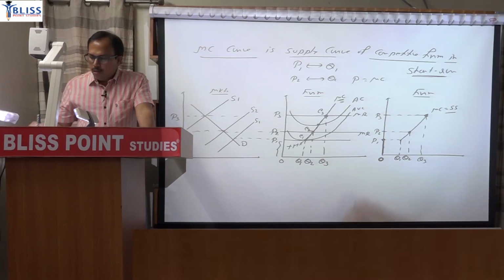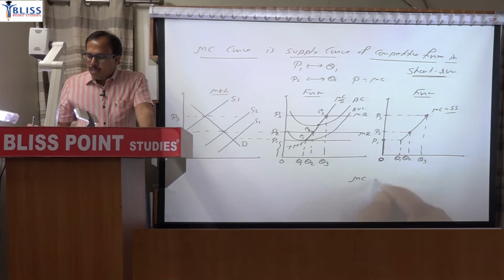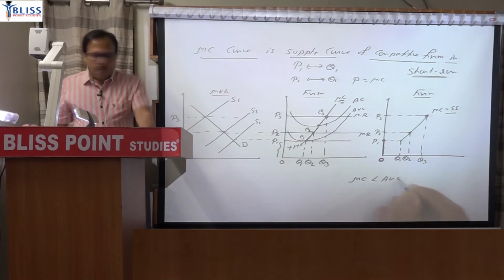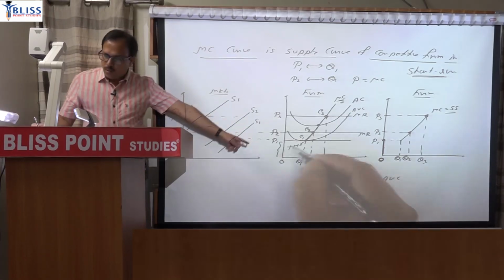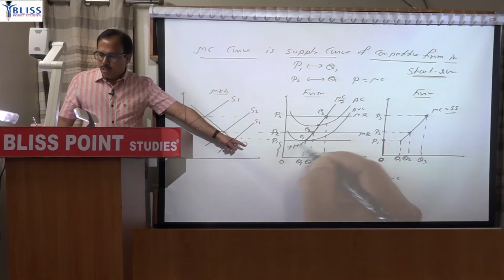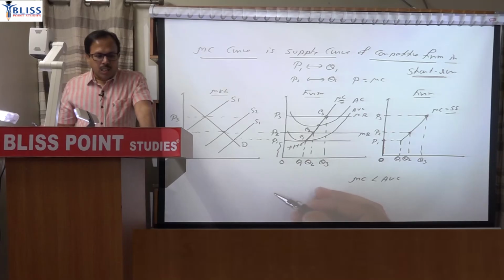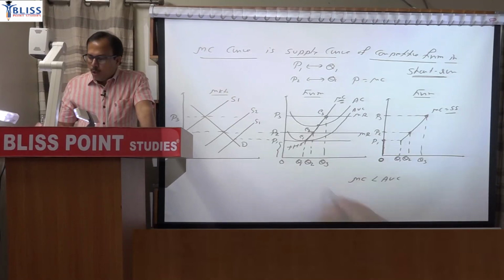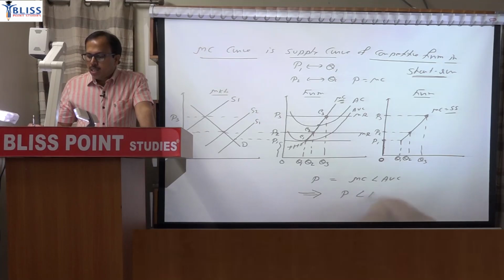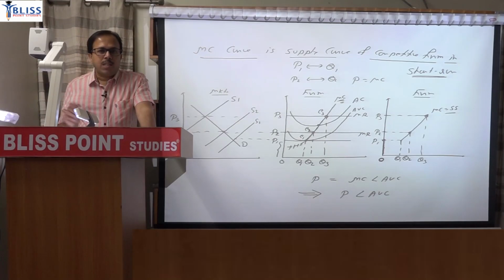This is because when MC is less than AVC, that means for this range, where MC is lower than AVC, equating price with marginal cost implies that price is less than average variable cost.